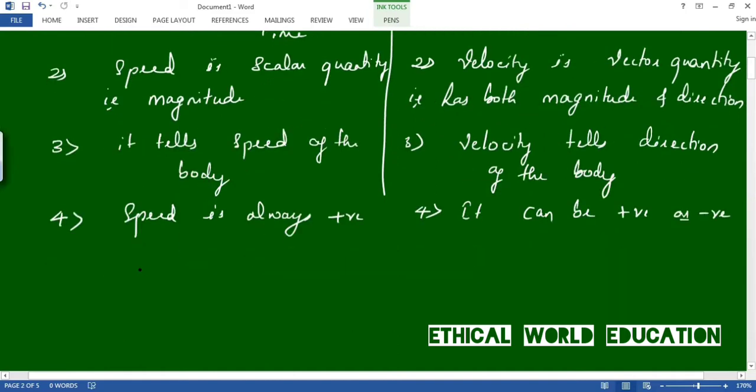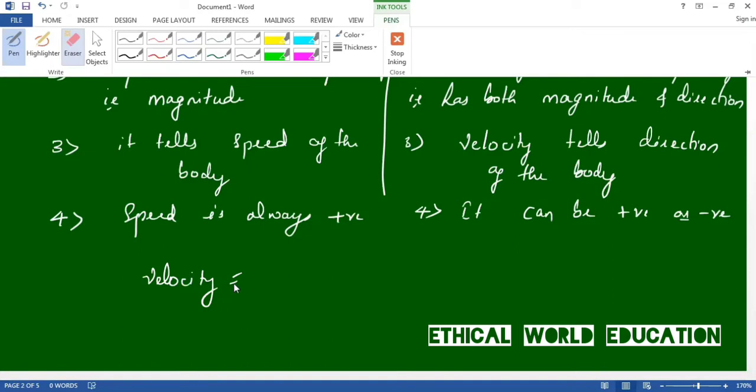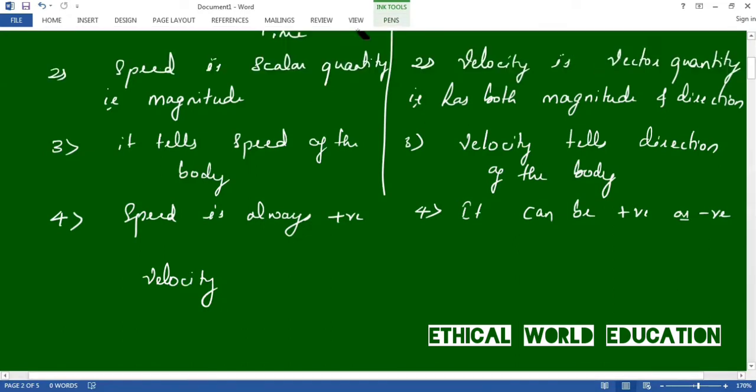Velocity can be written as v. Velocity v is equal to displacement by time.